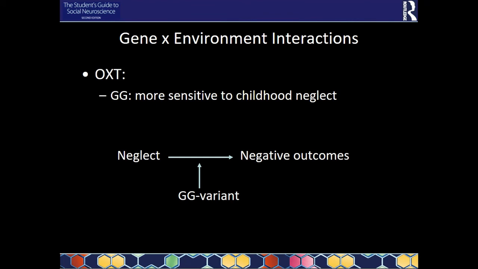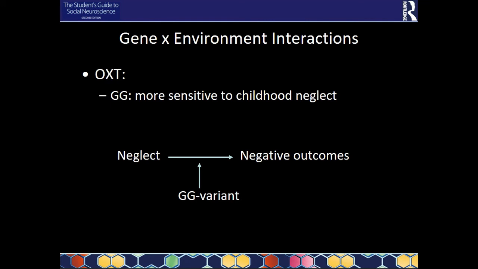Okay? Then the other one was the oxytocin receptor gene. And here what they said in the book was if you have this GG, you are more sensitive to childhood neglect. So this was a little vague in the book. They didn't say much about it, but they just said that you are more sensitive. So this is probably also a gene-environment interaction, where what they say is that if you are neglected in your childhood and you have that GG variant, that you are more sensitive to this.